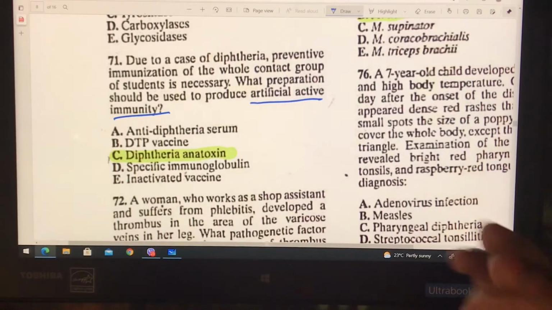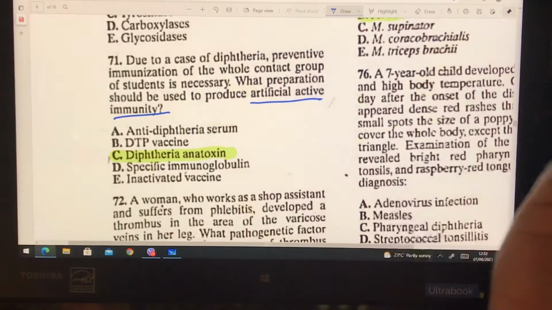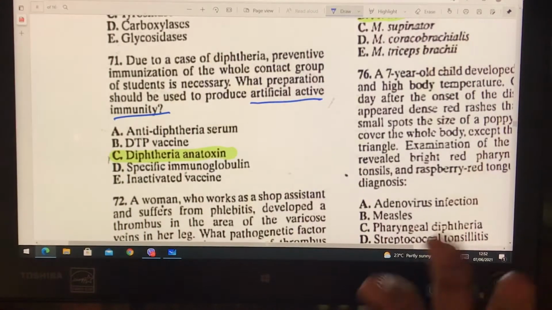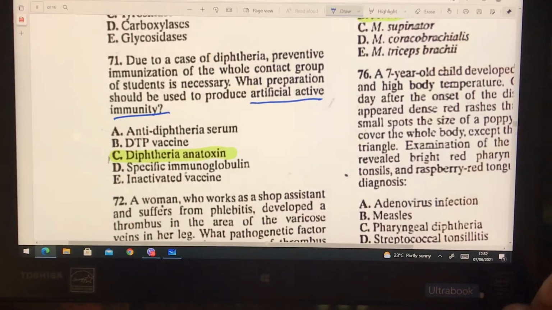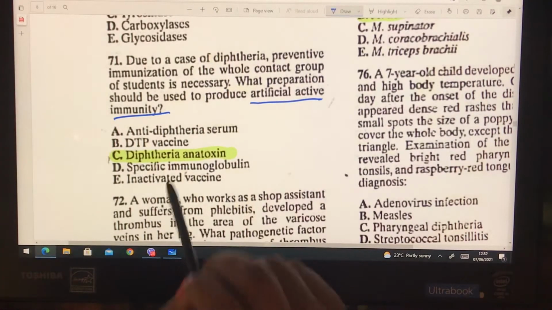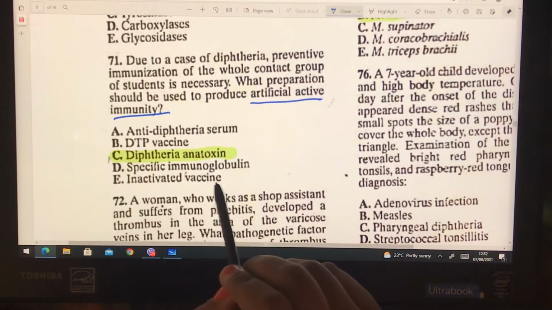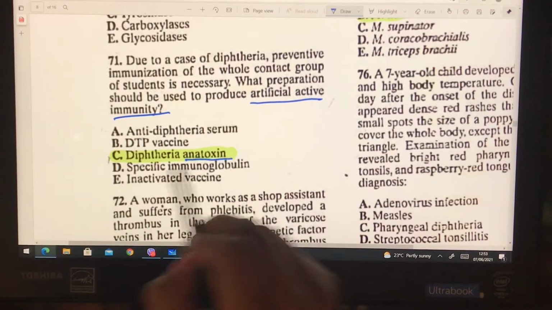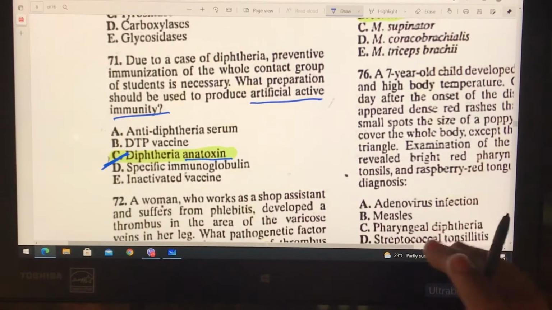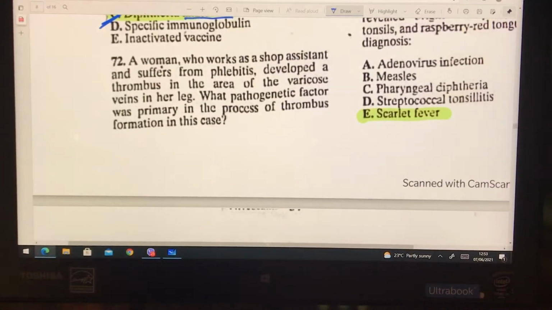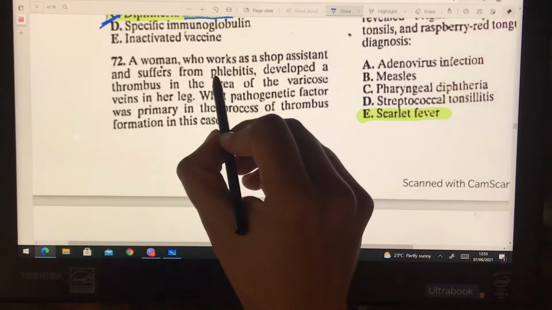First I will tell you that active immunity is of two types: the one which we take from outside and the one which the body makes by itself. In the case of DTP vaccine, we will take anatoxin, diphtheria anatoxin.